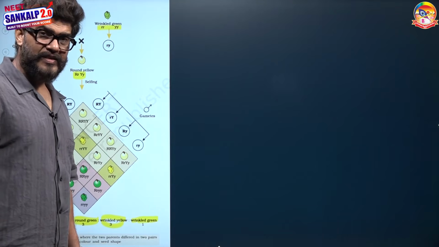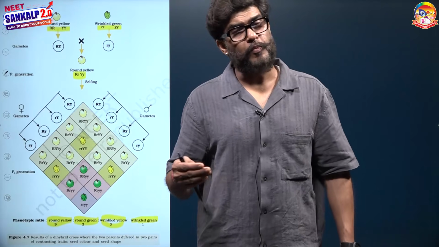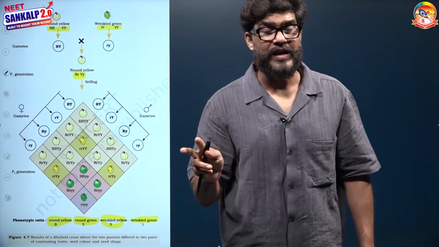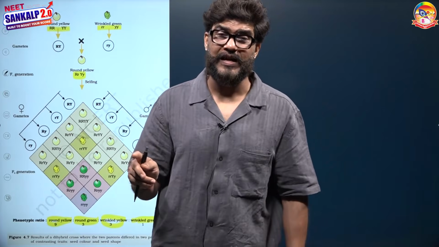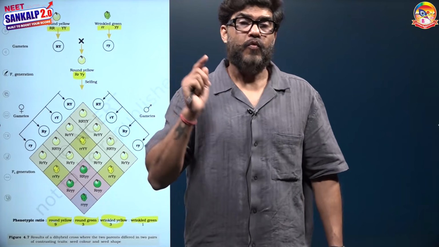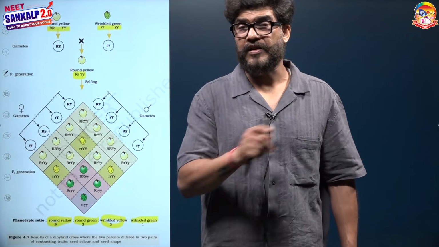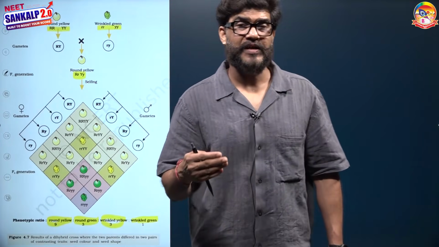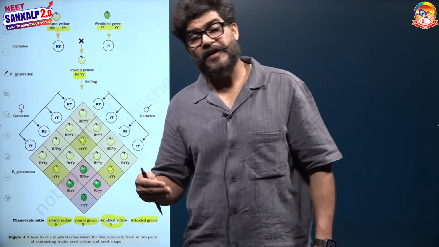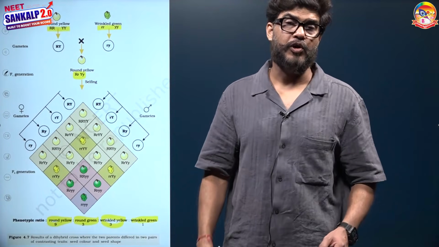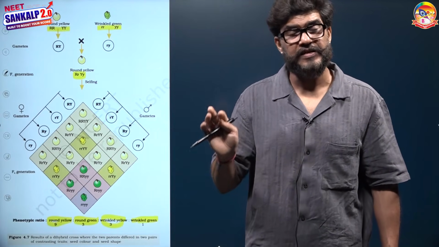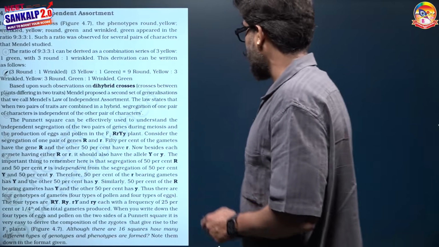It means when we are considering 2 characters together, each character is showing its monohybrid Mendelian inheritance. If the inheritance of 2 characters is studied simultaneously, the inheritance of one character is not influenced by the inheritance of another character. Both characters will exhibit in their typical monohybrid manner. This is called the law of independent assortment. It means inheritance of one character is independent of inheritance of another character.